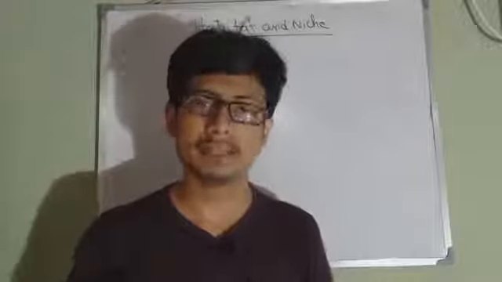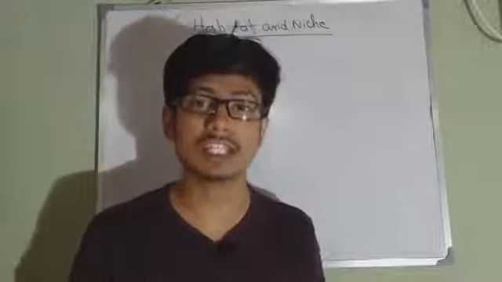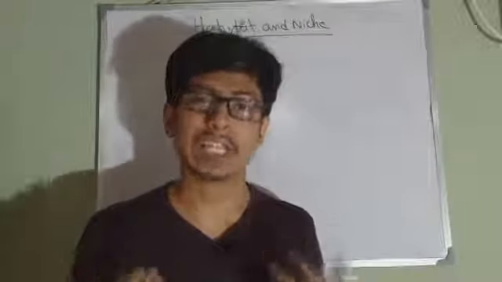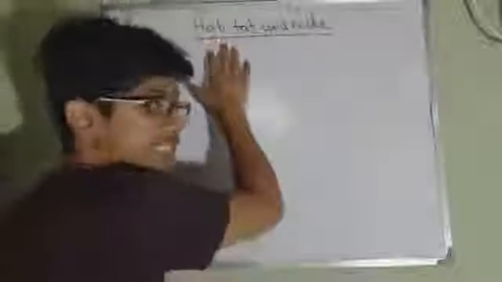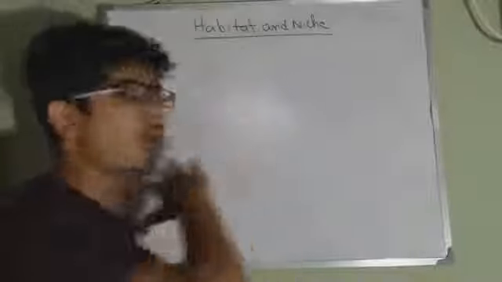Lives means it lives without any kind of alteration, without any kind of problem, the natural living system of an organism. That is known as a habitat, which includes the environment, all the biotic factors and abiotic factors.